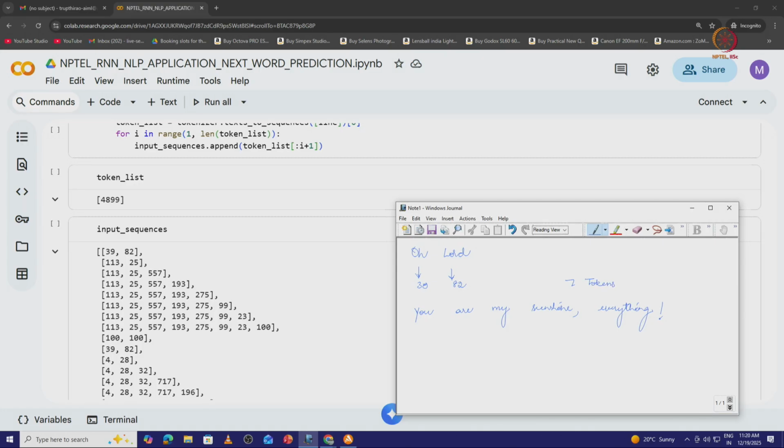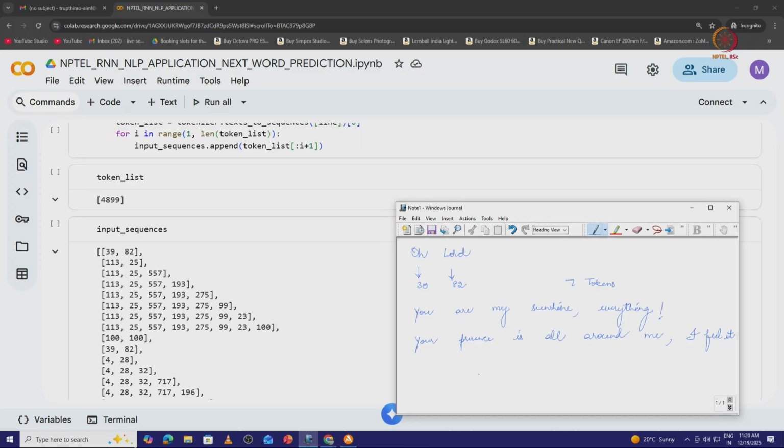Now, if I take a different line, a second line, "Your presence is all around me, I feel it." Say suppose this is the second line.